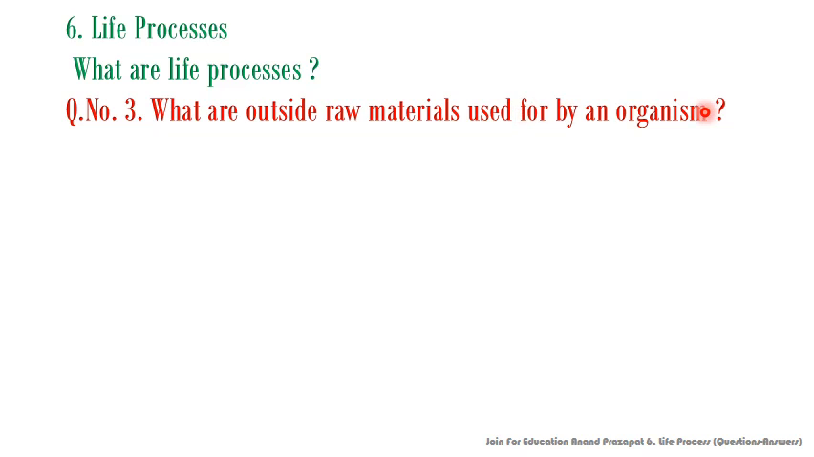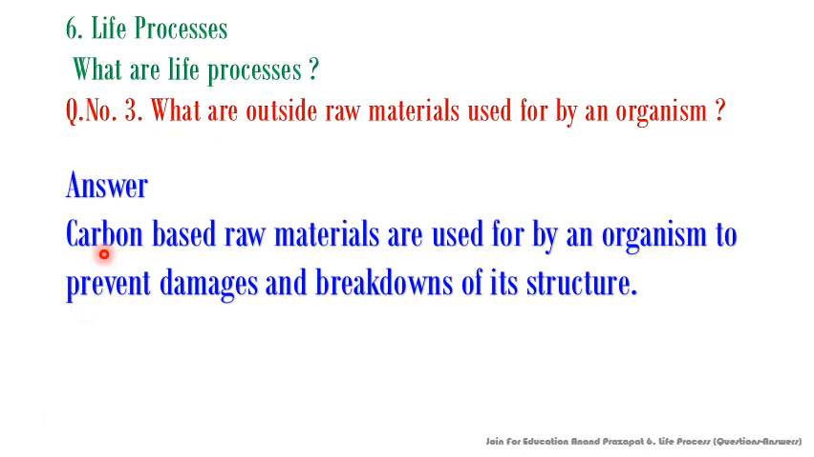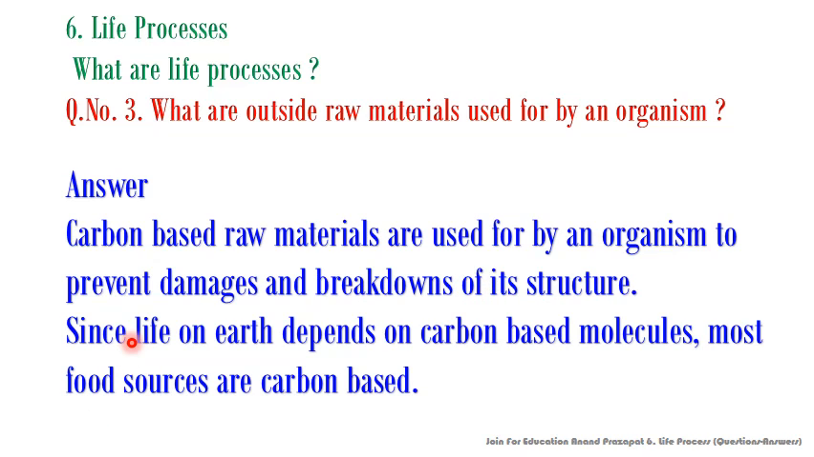Let's see the written answer of this question. Carbon based raw materials are used by an organism to prevent damage and breakdown of its structure. Since life on earth depends on carbon based molecules, most food sources are carbon based. Let's see what is the fourth question.